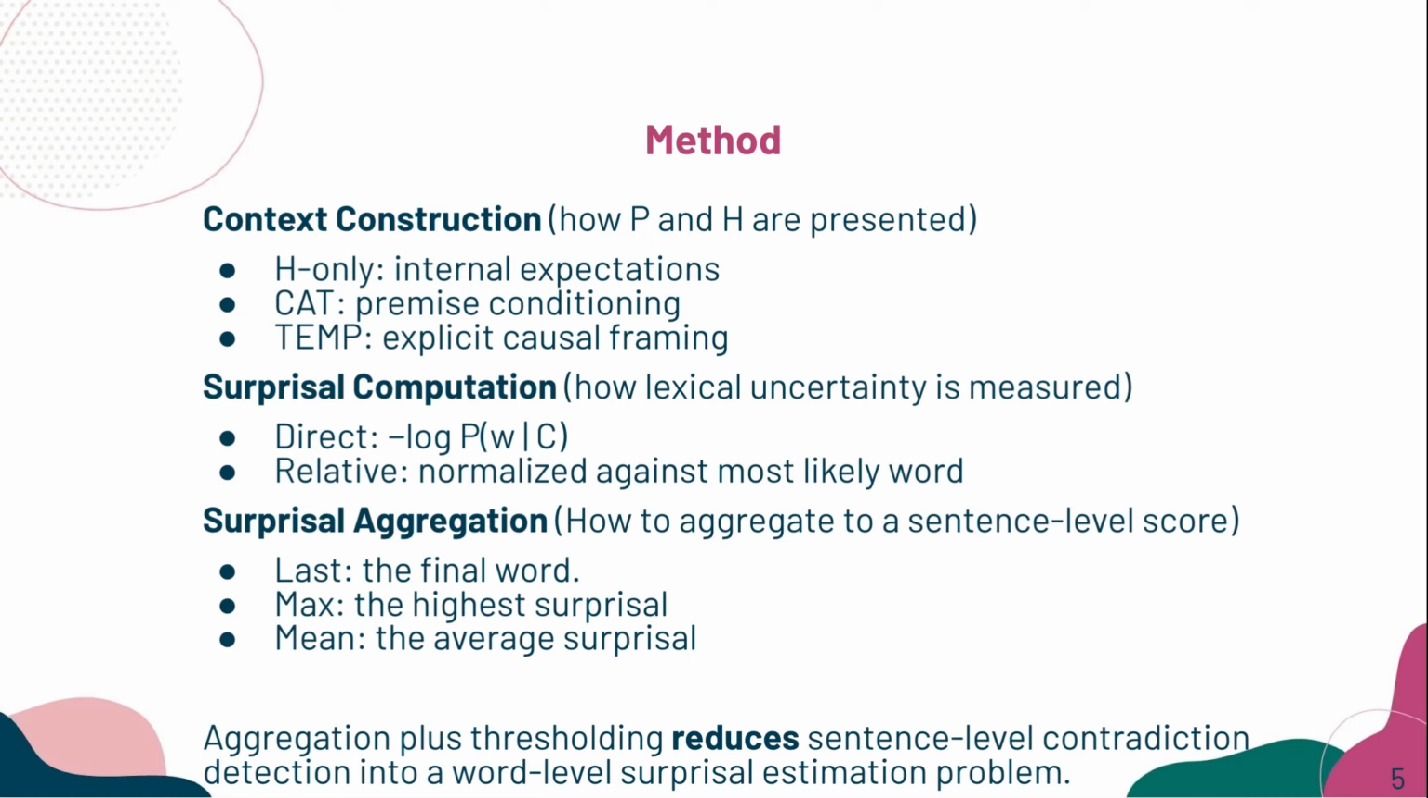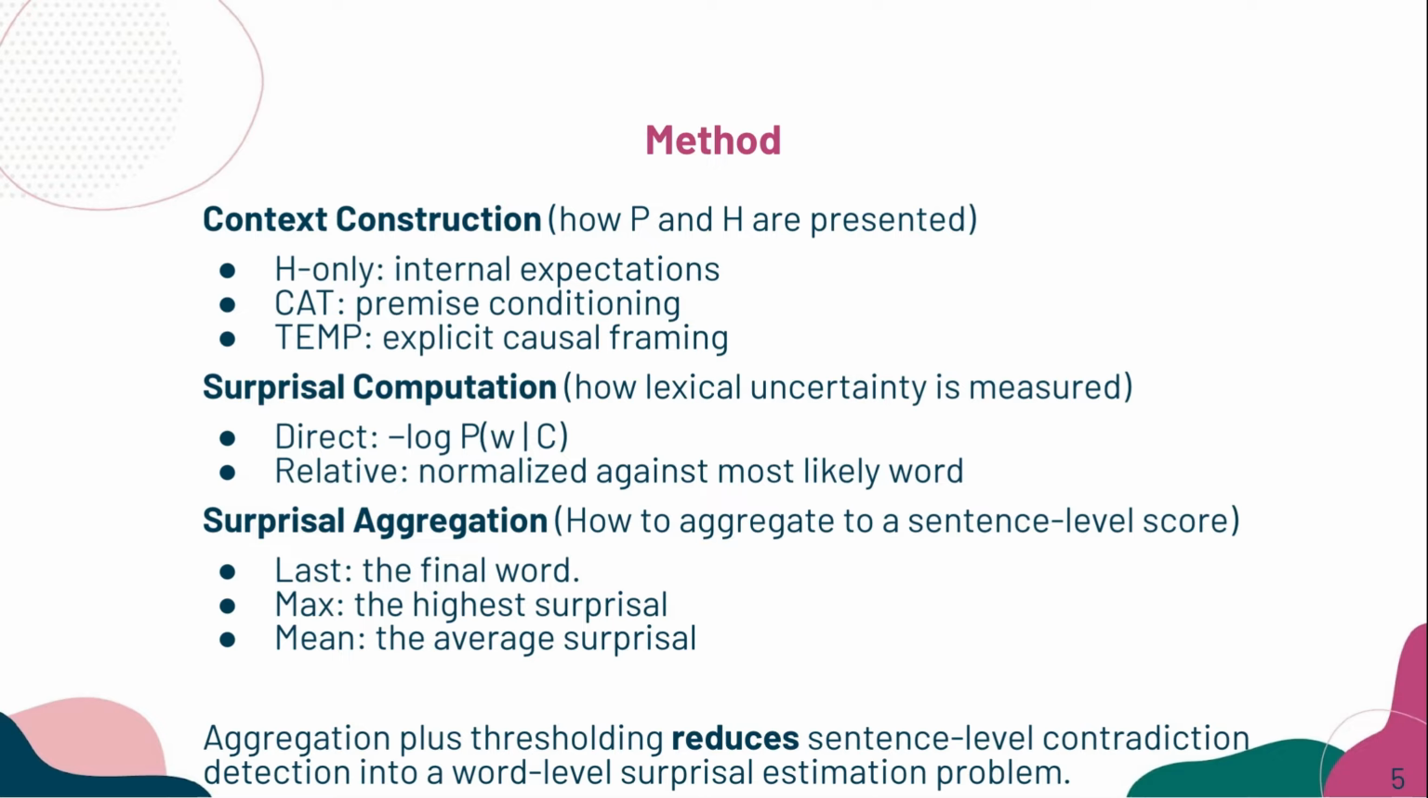In the cat setting, we simply put the premise and the hypothesis together, so the hypothesis is directly conditioned on the premise. In the temp setting, we place them in a causal template, such as since the premise, therefore the hypothesis. This encourages the model to treat the premise as supporting the hypothesis.